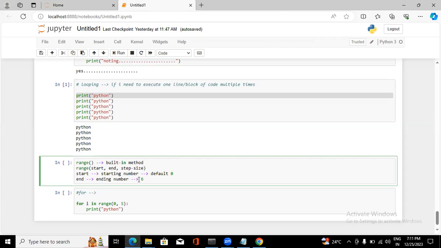If you give 6, it will consider up to 5 only. If it is 6 with start 6, it won't do anything; it will exit. If it is 7, it will go up to 6. It won't include 7. So it won't include the end index or end number.